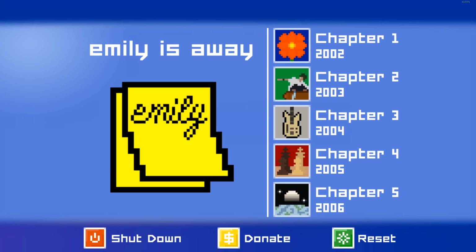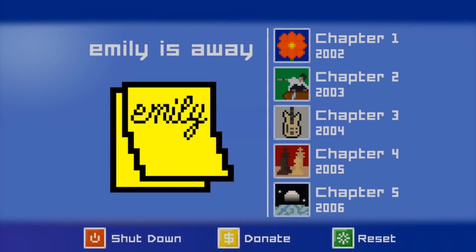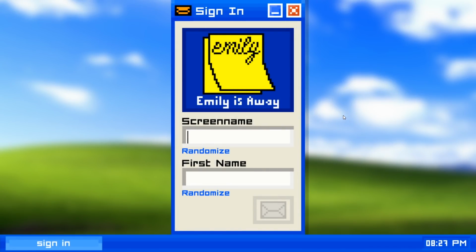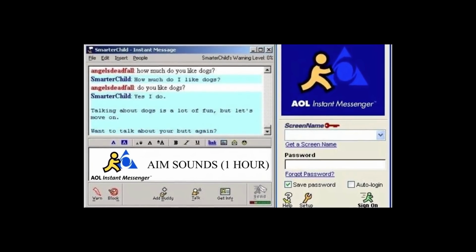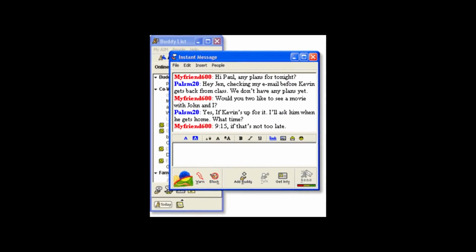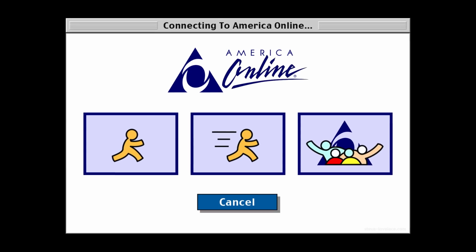When you start the game, you hear the sound of an old PC booting up, and there's no menu music, just the silence of your room and the hum of the computer. Clicking Chapter 1 presents the time as the year 2002, and you have to choose a screen name for your America Online Instant Messenger account. For all you kids watching, AOL Instant Messenger was a very popular messaging application that separated the chat function from the America Online Internet browser, like MSN Messenger and others like it.